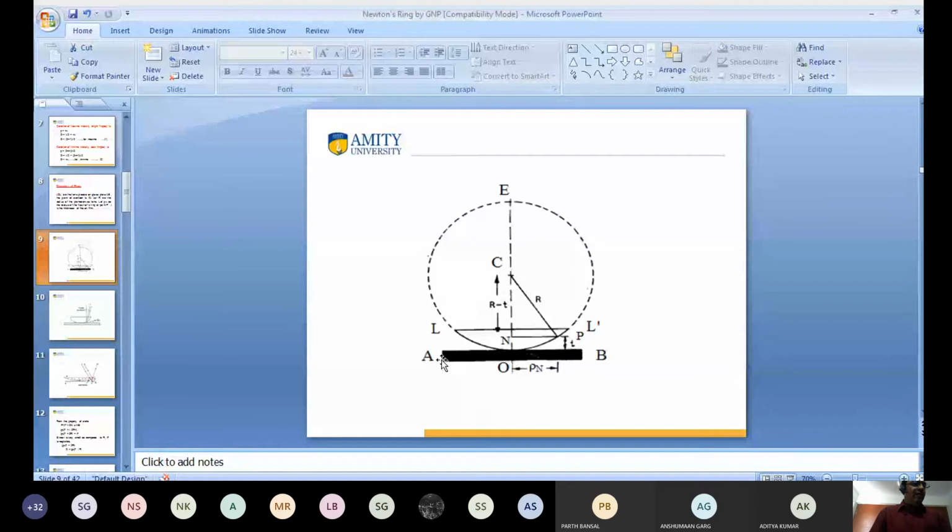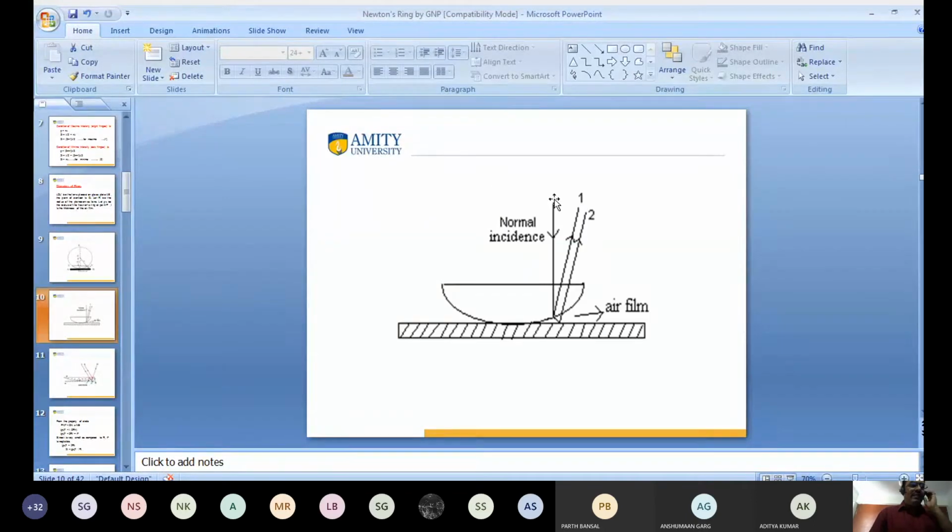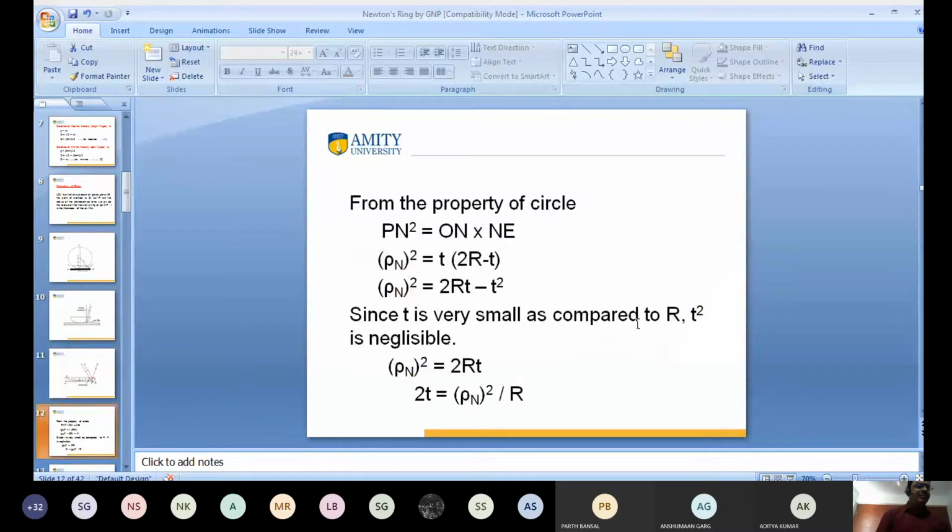So I want to go back to the derivation. This is the normal incidence. How can you tell this is the normal incidence? Light is reflected from the upper surface and light is reflected from the lower surface, and these reflected rays 1 and 2 interfere and an interference pattern is observed. And this is the air film, formed between the convex lens and the glass plate. By the property of circle, NP square is equal to ON into NE. Now you know this one.